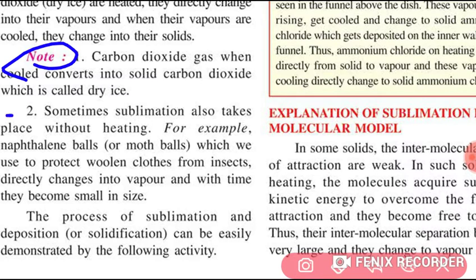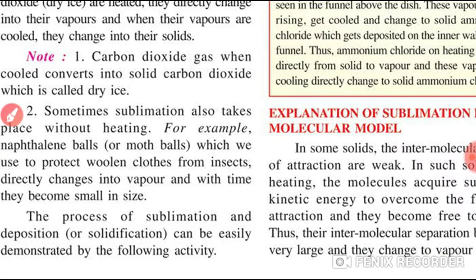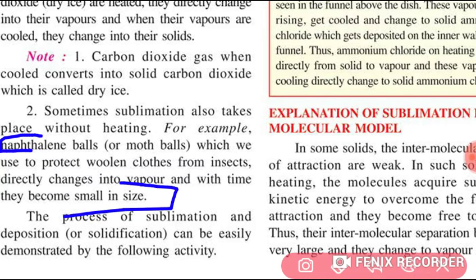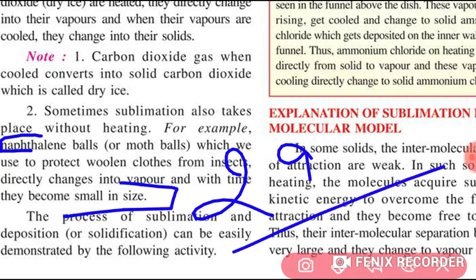The second point, third line. Naphthalene balls or mothballs which we use to protect woolen clothes from insects directly change into vapor, and with the time they become small in size. This is your answer number 29.